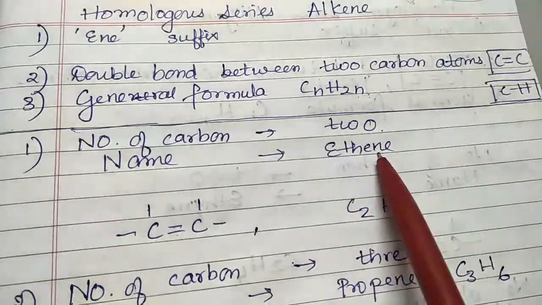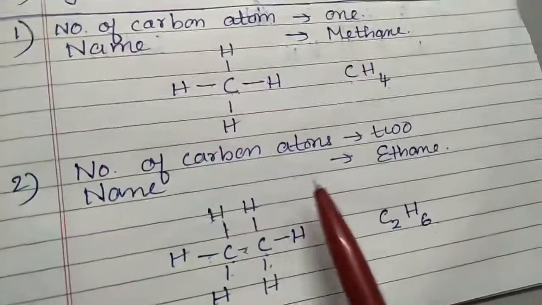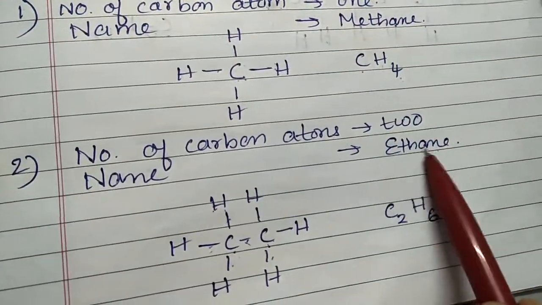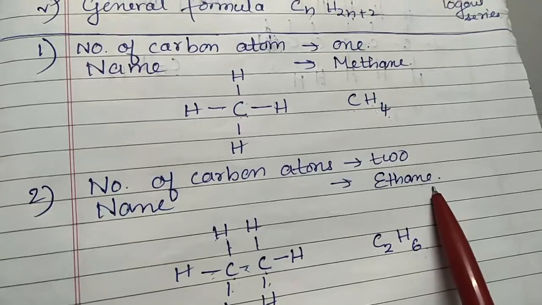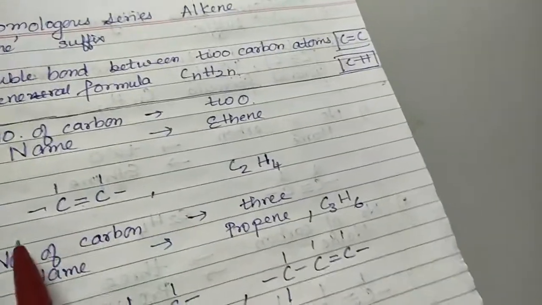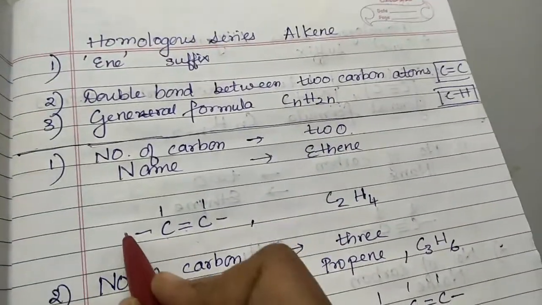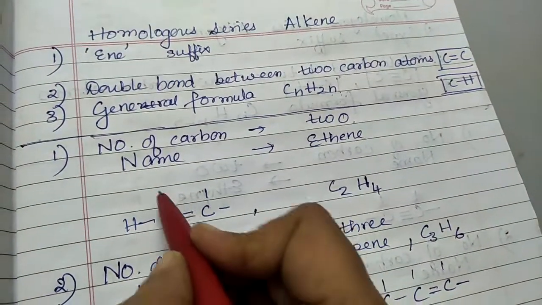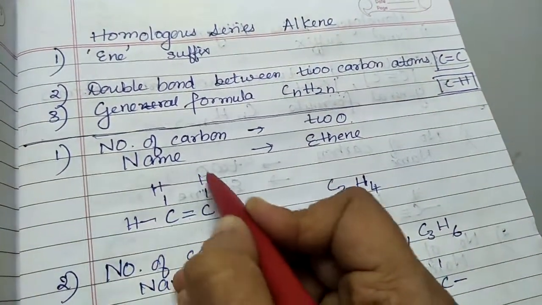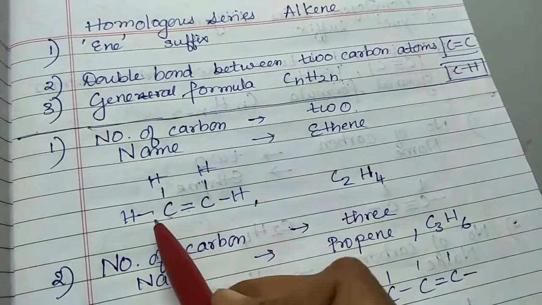The name is ethene. If you try to recollect, for alkane with 2 carbon atoms the name was ethane. Between the carbon atoms it is a double bond, so whatever is left out we fill with hydrogen. 1 hydrogen, 2 hydrogen, 3 hydrogen and 4 hydrogen, because each carbon atom should have 4 bonds.